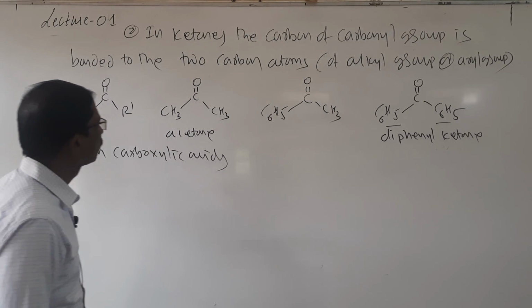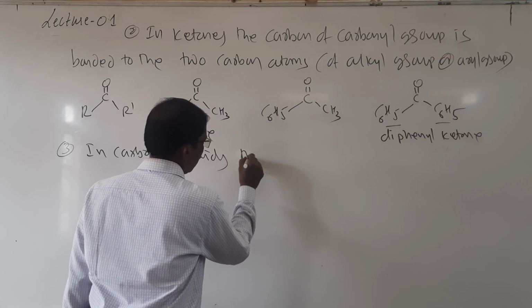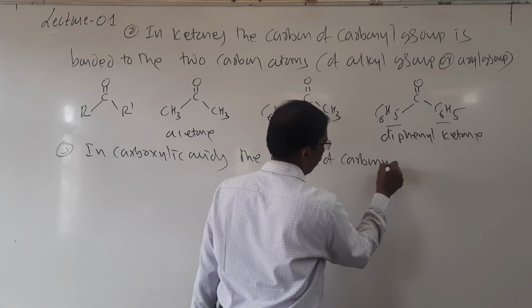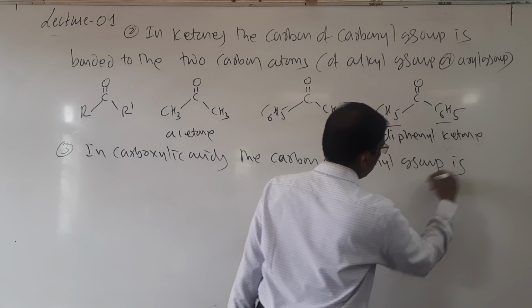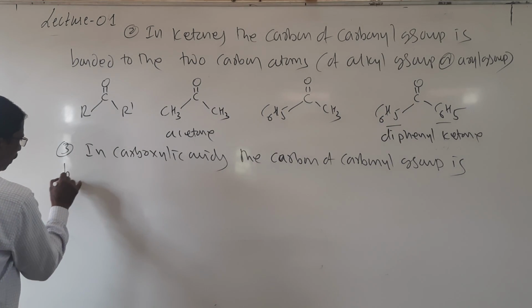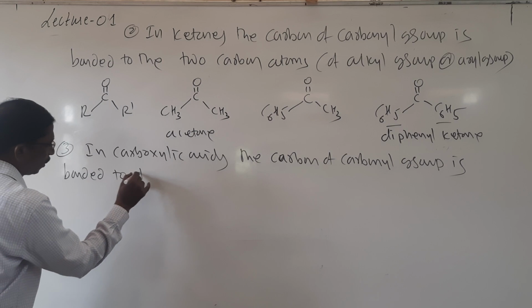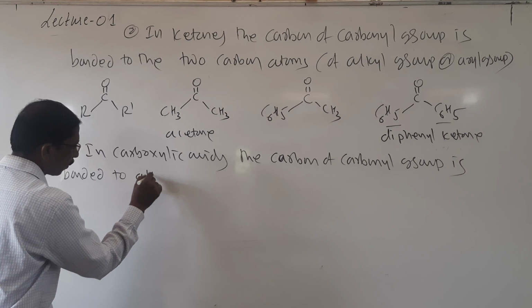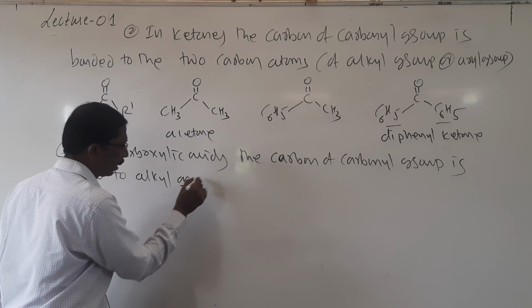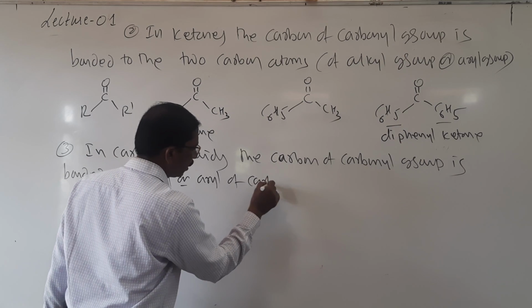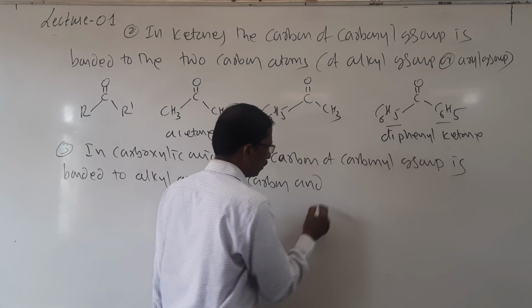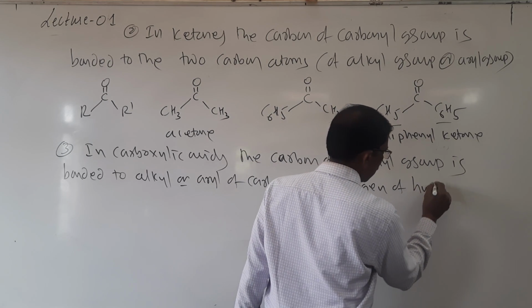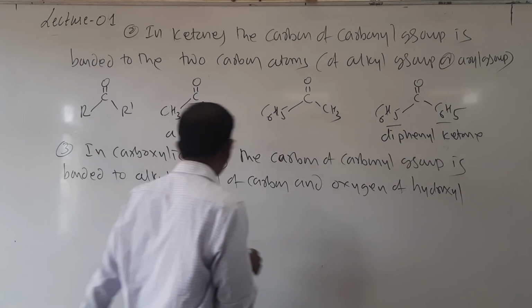In carboxylic acid, the carbon of the carbonyl group is bonded to an alkyl or aryl carbon and to the oxygen of a hydroxyl group.